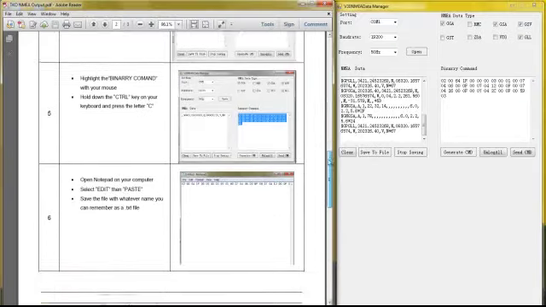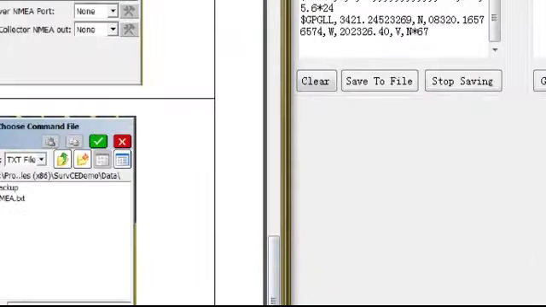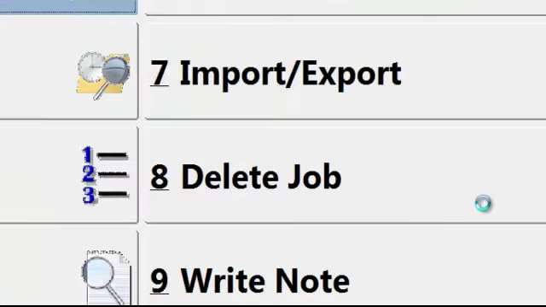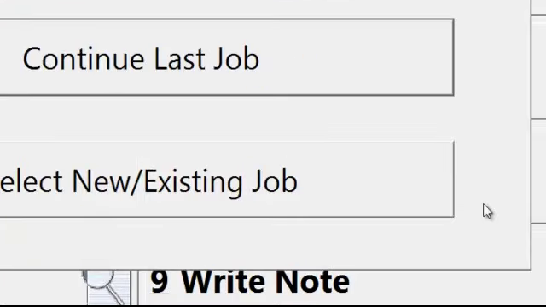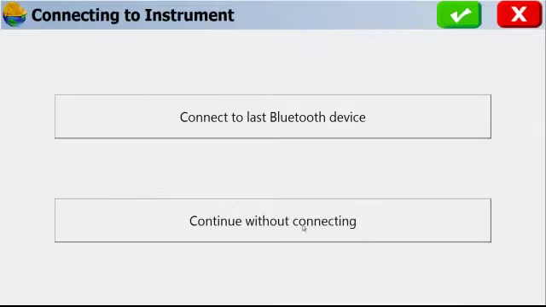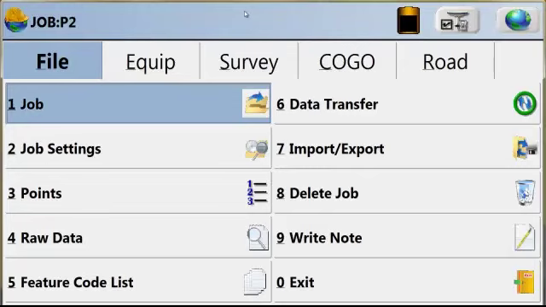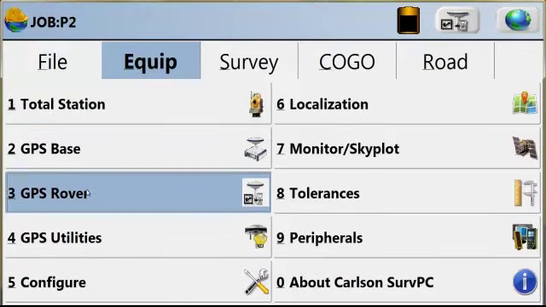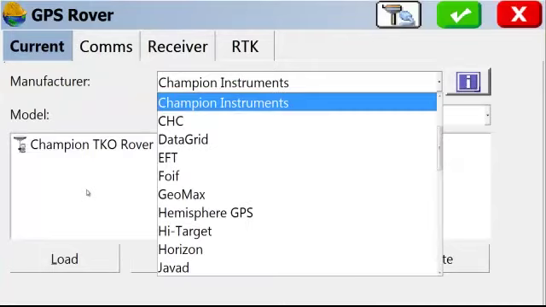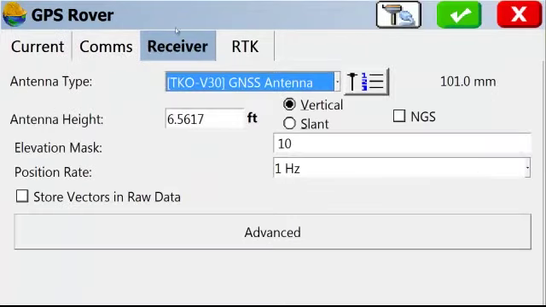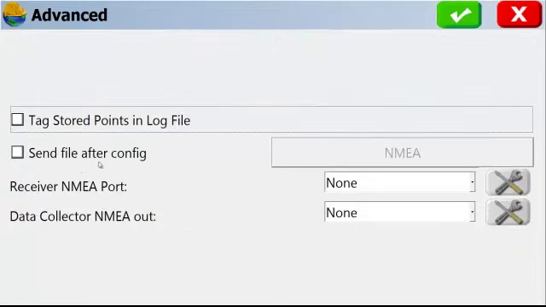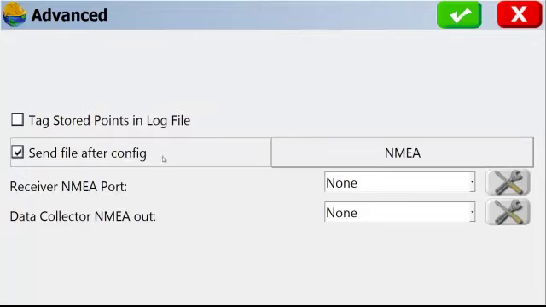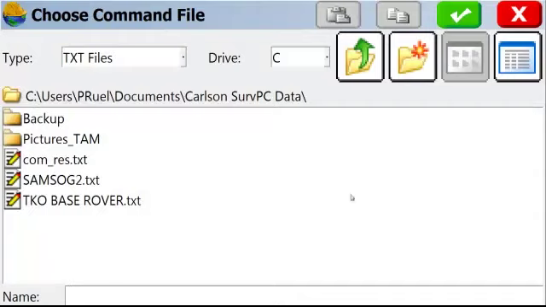Now, the reason I'm saving this to a file is that I can now open up Carlson SurvCE and transfer this text file to my data collector. Once it's in my data collector and I open up a job, I can go into that job, and under my Equipment tab into GPS Rover, I can go to my Receiver tab, go to Advanced, and right here we have an option in Carlson that many people don't use, called Send File After Config. I can grab my NMEA file that I want to put in here.